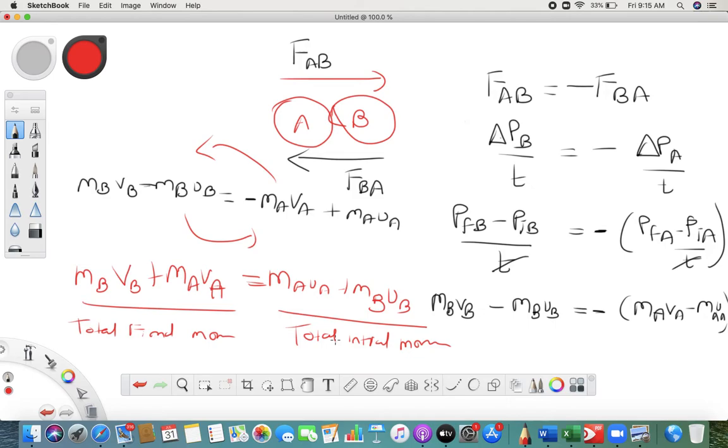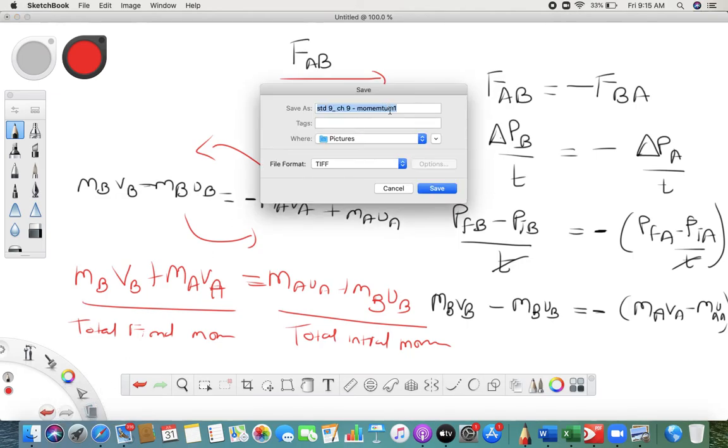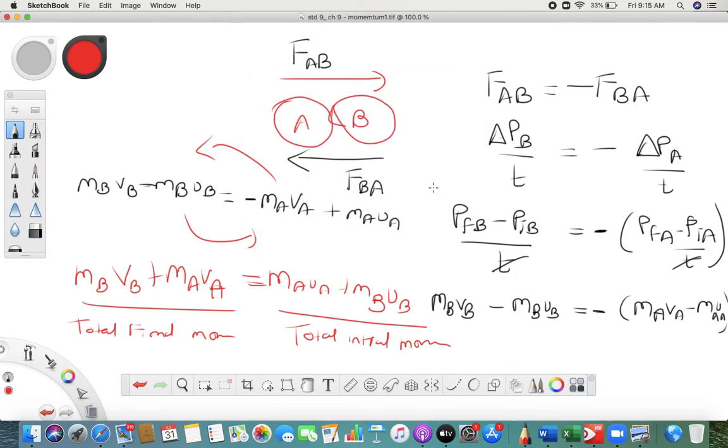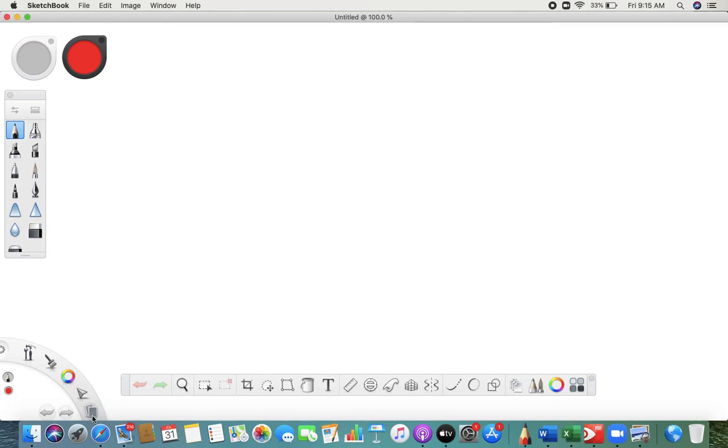So what we have proved is that before collision total momentum and after collision total momentum remain the same. Okay, so that's what they are trying to prove.